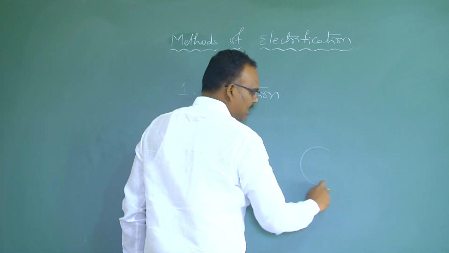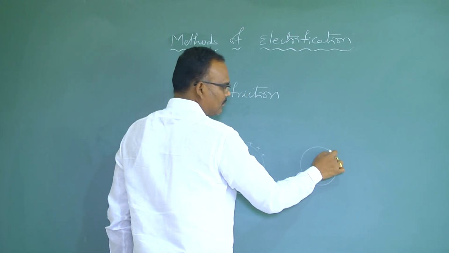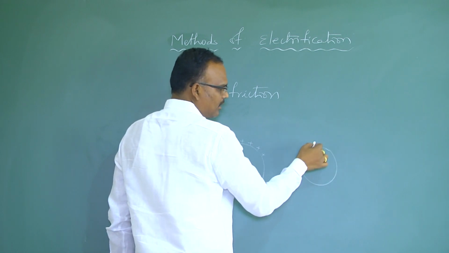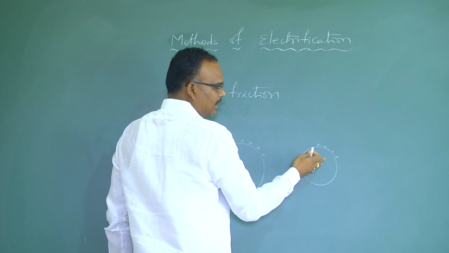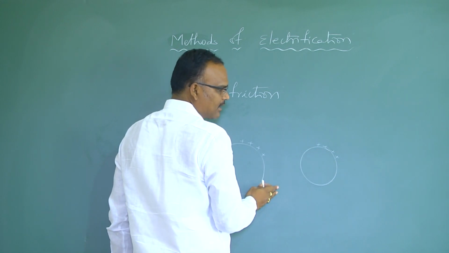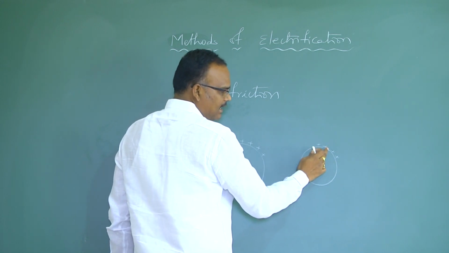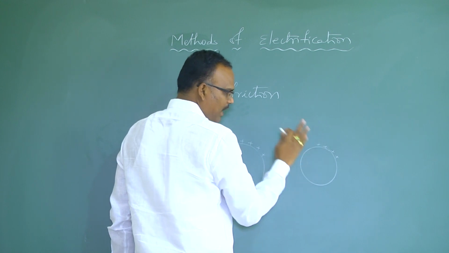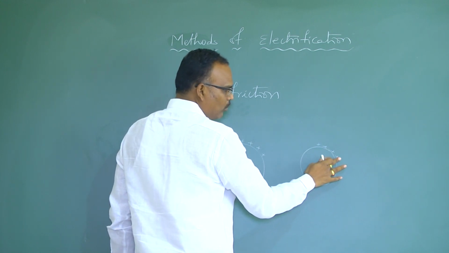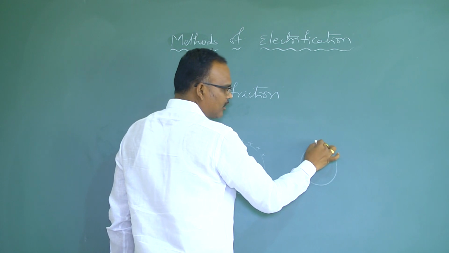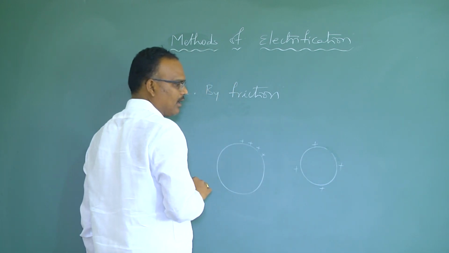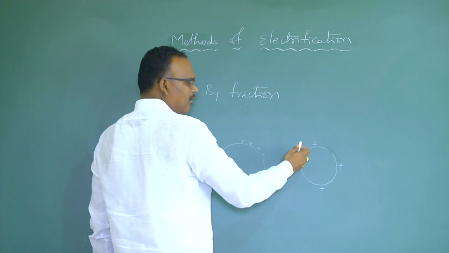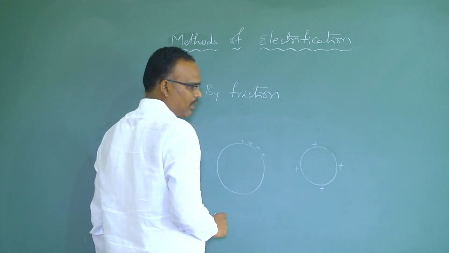If you take a conductor and give charge at this place, the conductor conducts the flow of charge. These are like charges, and like charges repel, so they will move and distribute uniformly like this in the case of conductors. That means flow of charge takes place here.